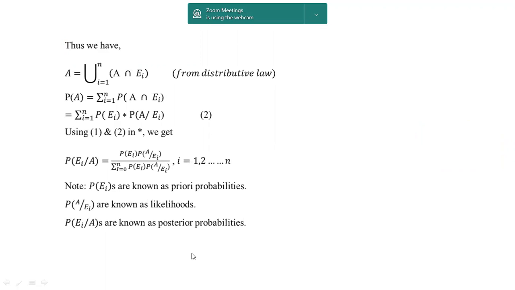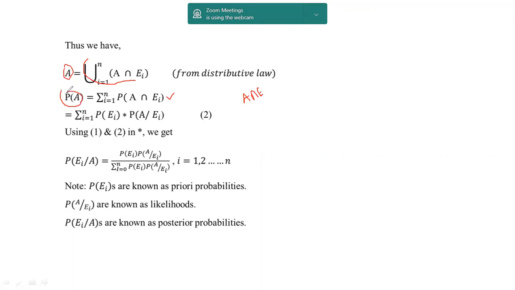From the distribution law, the terms will be A intersection E1 union A intersection E2 union A intersection E3 and so on. The generalized form is the union of i equals 1 to n of A intersection Ei, and this is nothing but A. If I apply probability to the above condition, P(A) equals the summation of i equals 1 to n of P(A intersection Ei). This gives the probability of A.